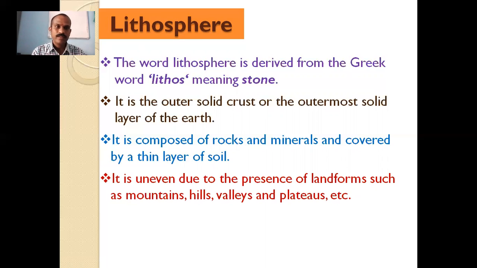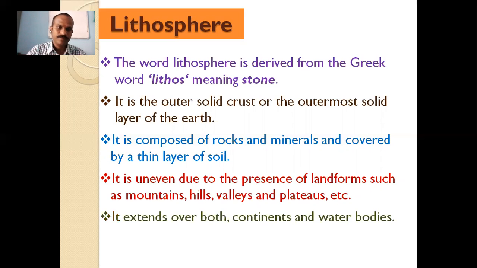Land everywhere is not similar. Somewhere mountainous land is found, somewhere there are valleys, somewhere plain land. So the form of land is uneven, and because of that the lithosphere is also uneven.